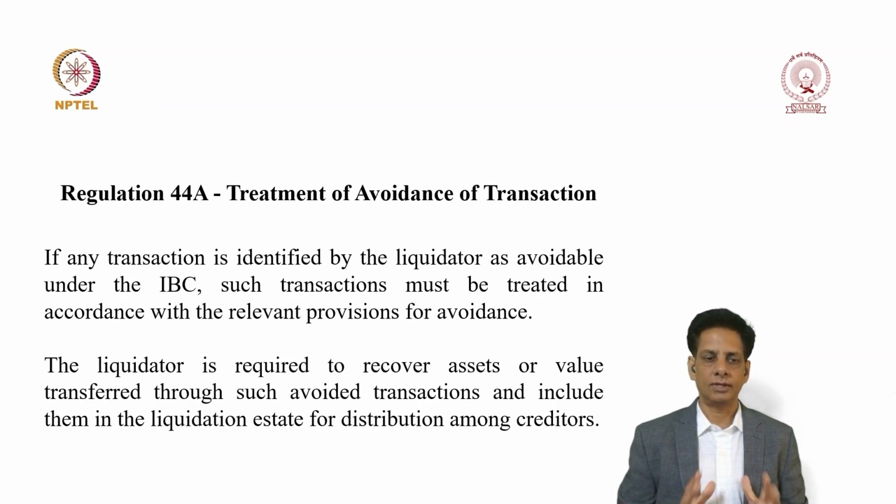What Regulation 44A says is, if any transaction is identified by the liquidator as avoidable under the IBC, such transactions must be treated in accordance with the relevant provisions for avoidance. The liquidator is required to recover assets or value transferred through such avoidable transactions and include them in the liquidation estate for distribution among the creditors. So the asset is recovered, whichever is being sold illegally, unlawfully, or as an avoidance transaction. Those monies will now form part of the liquidation estate and that will be distributed to the creditors. That's how an avoidance transaction should be treated.